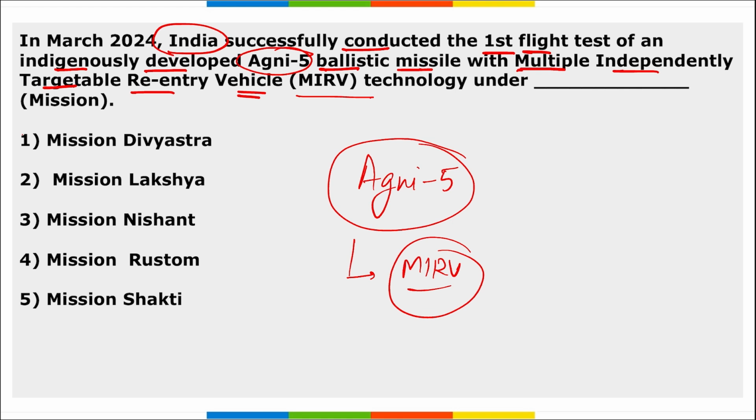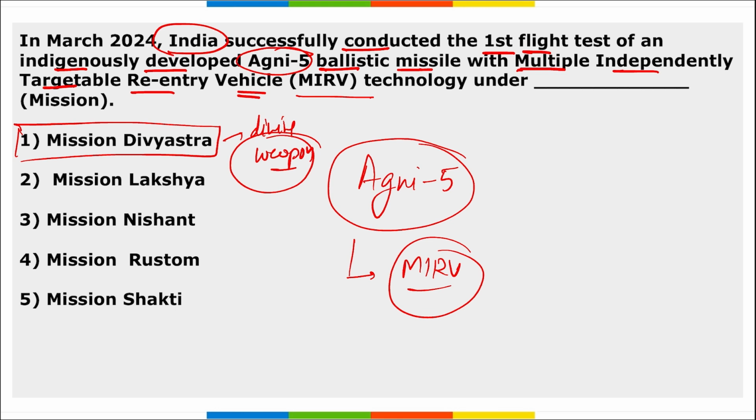It was under Mission Divyastra. Right, under Mission Divyastra, and Divyastra means divine weapon. Divine weapon. Correct. Where was it tested from? It was tested from APJ Abdul Kalam Island off the coast of Odisha.